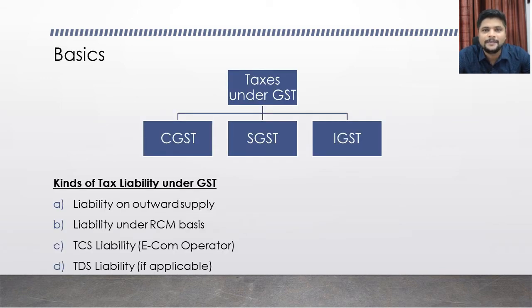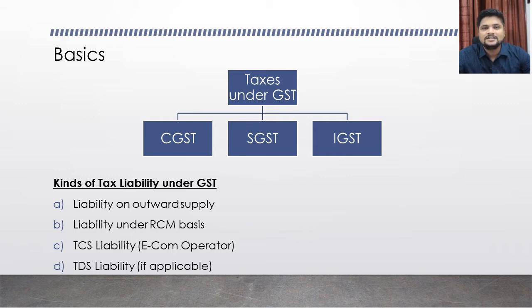Taxes under GST can be divided into three major categories: the first is central GST, the second is state GST or union territory GST, and the third is integrated GST. The taxes are also paid separately for each Act. You call them central tax, state tax or union territory tax, and integrated tax. These are the three types of taxes which a taxpayer will have to pay, depending on the transactions they do and the circumstances of the transactions as well.